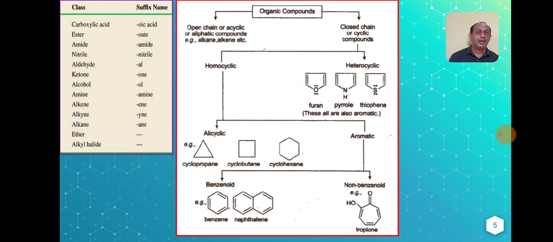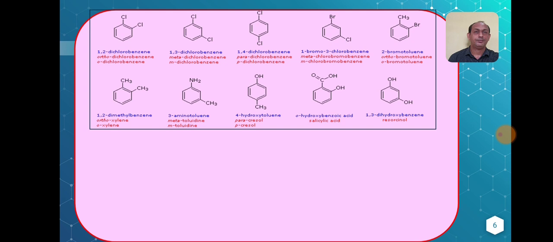The acyclic compound may also be a cyclic compound. So, in order to give the nomenclature to a cyclic compound, we first use the word cyclo and then the number of atoms present. Based upon that we identify the parent compound. Then aromatic compounds may be benzenoid or non-benzenoid. So, this is how we have to remember.